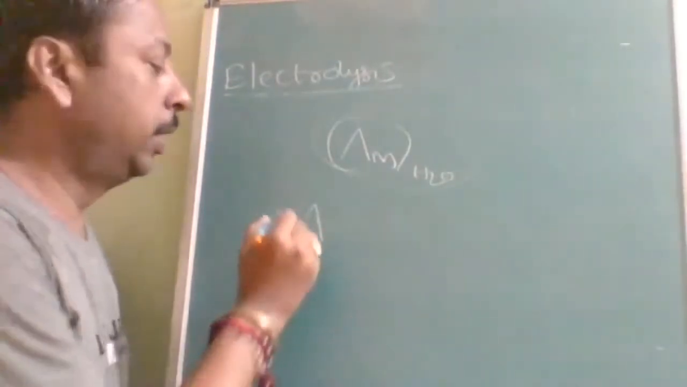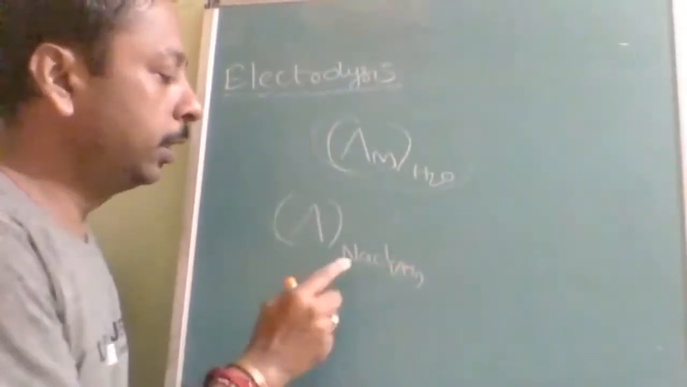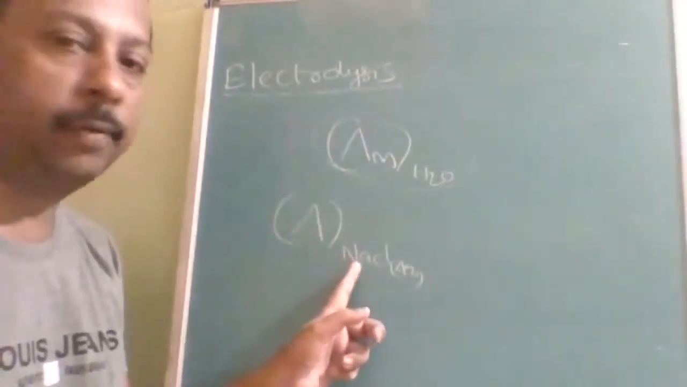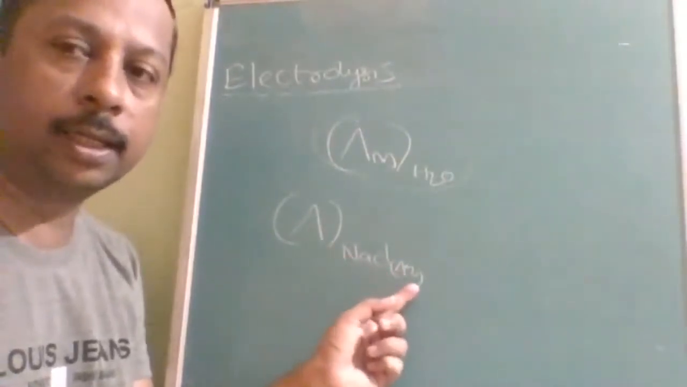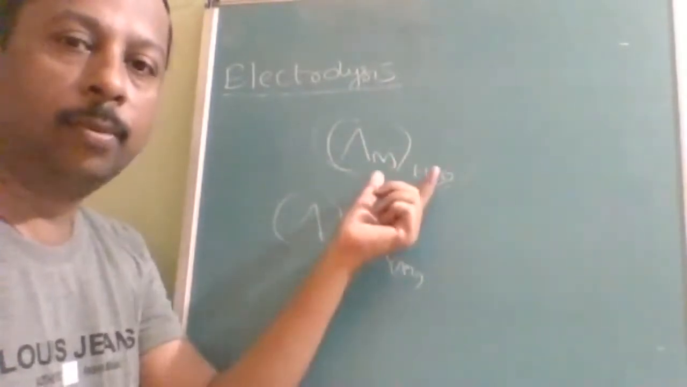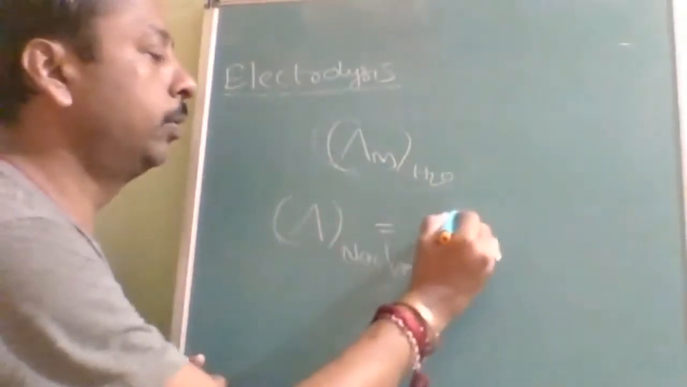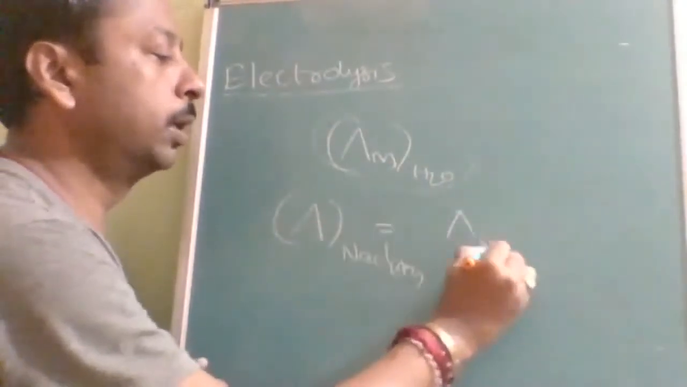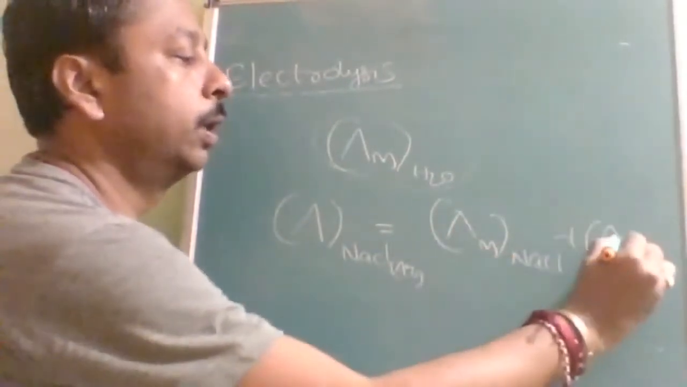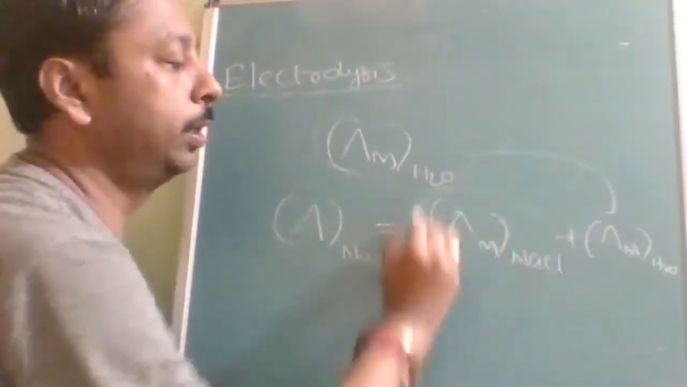Because let us say NaCl aqueous. Here this is due to two things. What are those two things? Conductivity by NaCl as well as conductivity by water also. And if they are specifying that molar conductivity of water is that much, then what will you do? It is equal to molar conductivity by only NaCl plus molar conductivity by the water also. So you substitute this, then you will get this one.